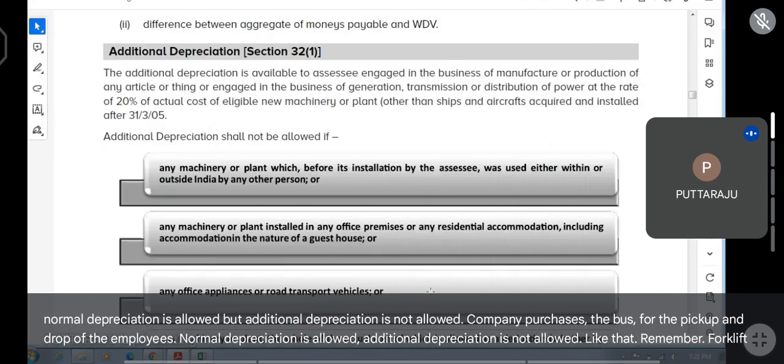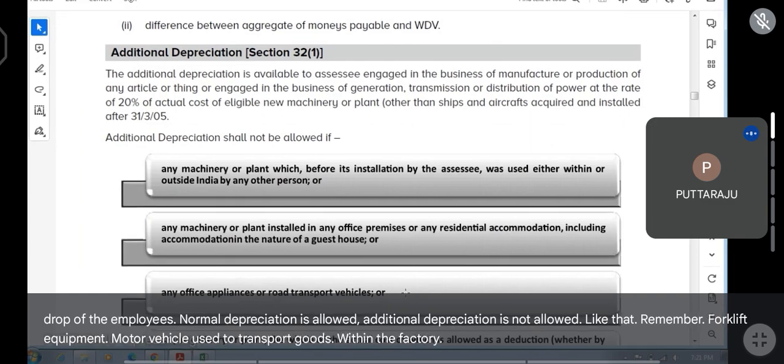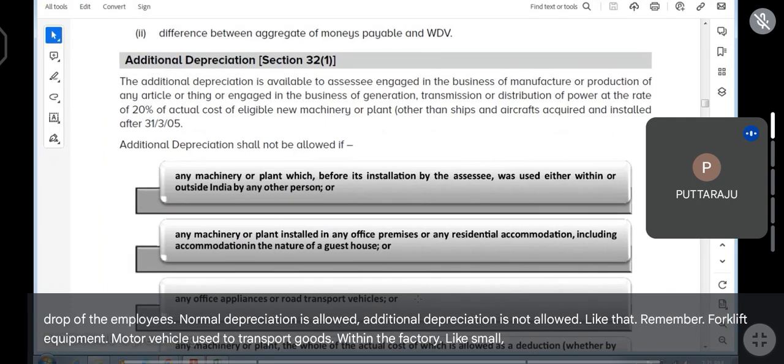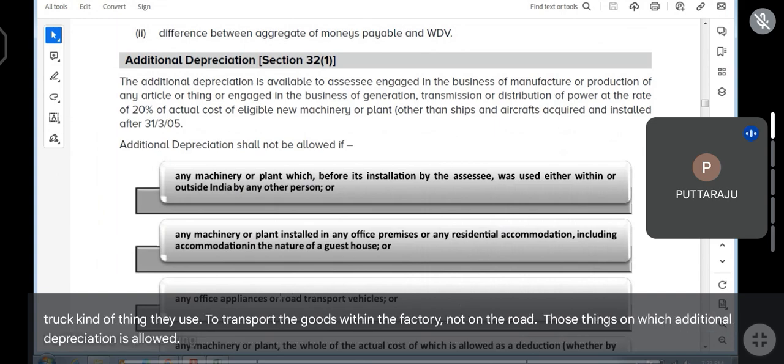forklift equipment or motor vehicle used to transport goods within the factory, like a small truck kind of a thing they use to transport the goods within the factory, not on the road. Those things are ones on which additional depreciation is allowed. Forklift equipment.